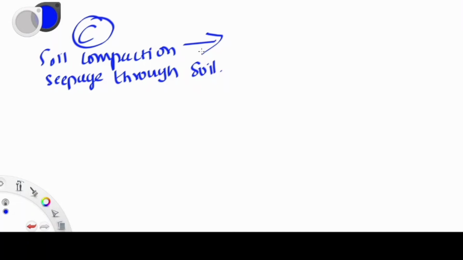And next is seepage. From seepage, the important concepts include Laplace equation and flow net. Flow net is very important in this study. What is flow net, flow net equipotential, flow field, flow channel. There are many, very easy only. Next is uplift pressure, exit gradient, pore water pressure.